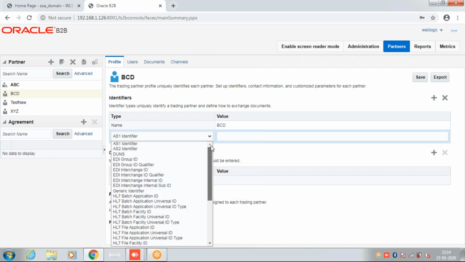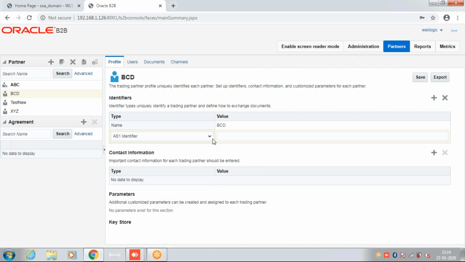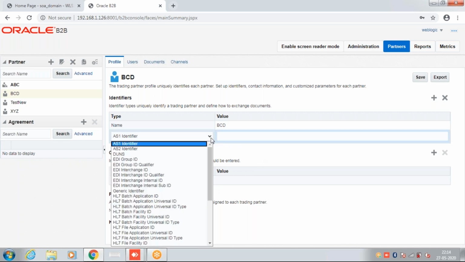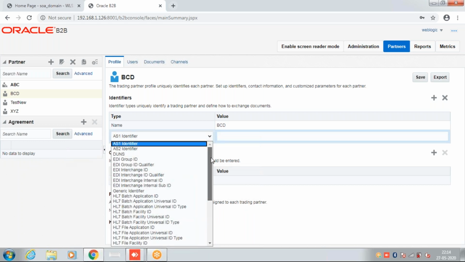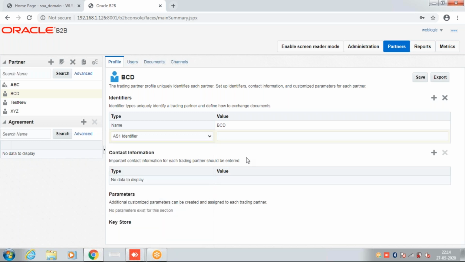So for EDI, we will mainly use the EDI identifiers: EDI interchange ID, EDI group ID, and EDI group ID qualifier. So we will be using these parameters for EDI. For XML, only the name and AS2 identifier will be sufficient. We can use any other identifier also for XML, but AS2 identifier and name are enough. With the name, we can identify the message for the XML and flat file transfer.